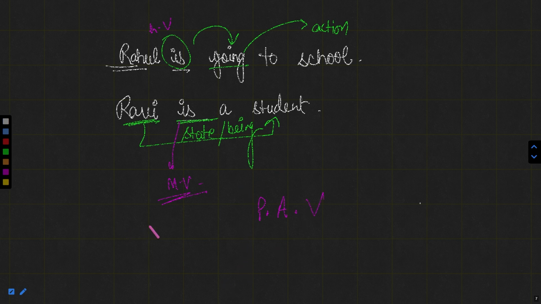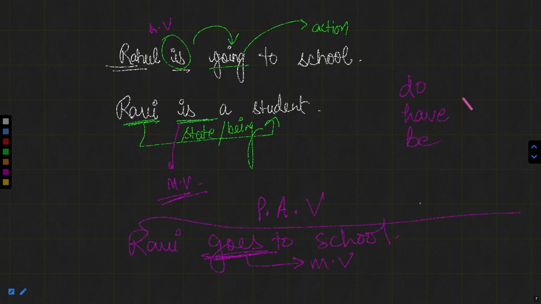Whereas if we talk about Ravi goes to school, in this sentence, of course, this goes is only the main verb. Now this word cannot serve as both helping and main verb. Whereas if we talk about the forms of do, have and be, these are the primary auxiliaries.